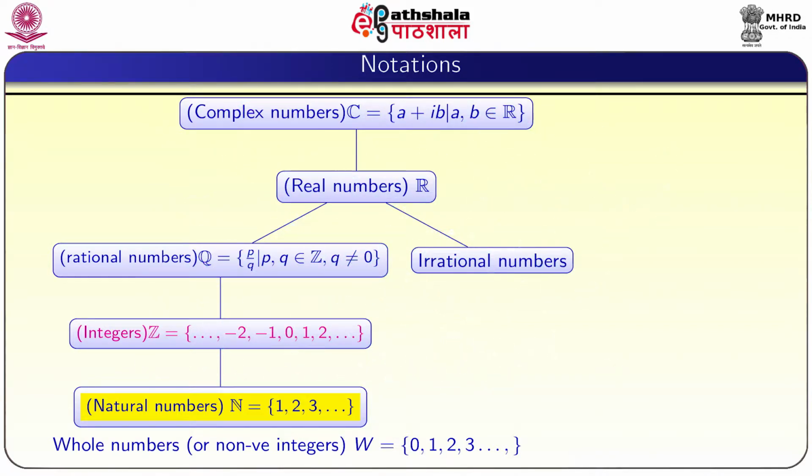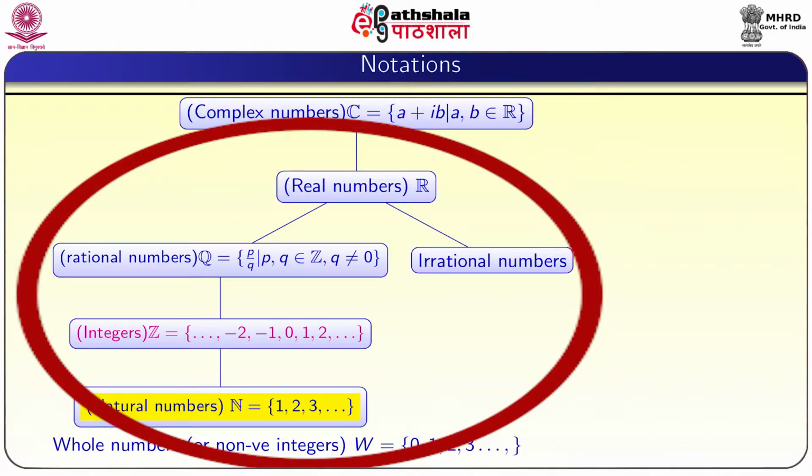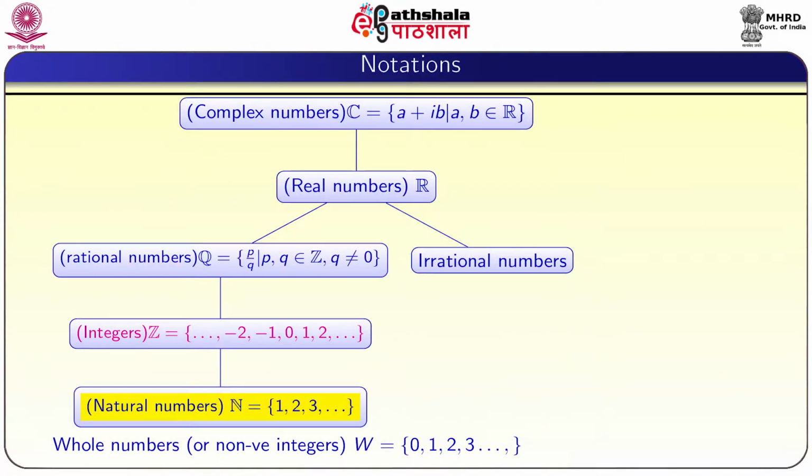where R is the set of real numbers. As you know, if you look at this flow chart, complex numbers contain real numbers, which contain rational numbers, which contain integers, which contain natural numbers. Obviously, any properties which are true for complex numbers are automatically true for all their subsets. For example, multiplication satisfies the commutative property in complex numbers. So, that property holds for all other number systems also.